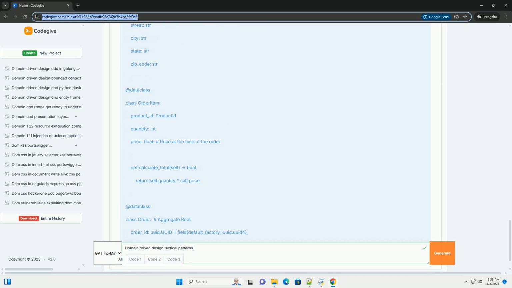4. Aggregate root. Purpose: the single entity within an aggregate that is responsible for controlling access to the aggregate's data and enforcing its business rules. It's the only entry point for interacting with the aggregate. Characteristics: has a global identity. Controls all access to the aggregate's members. Guarantees the consistency of the aggregate. Repositories should only return aggregate roots.